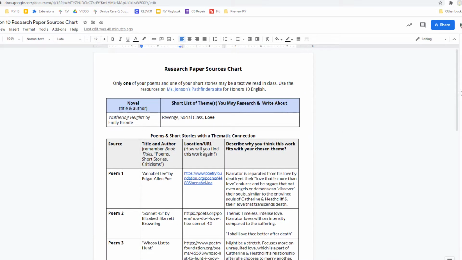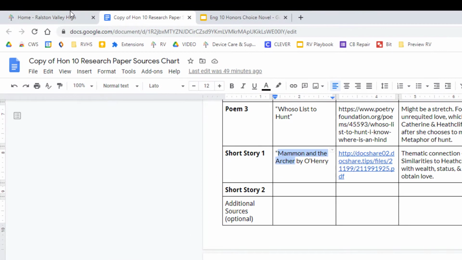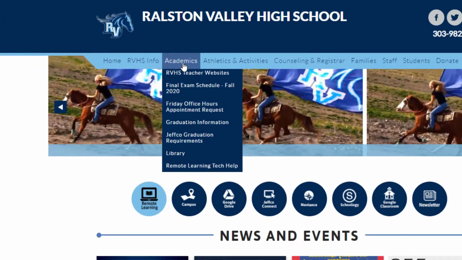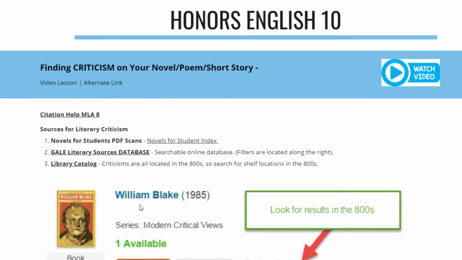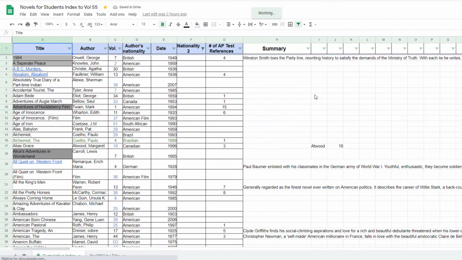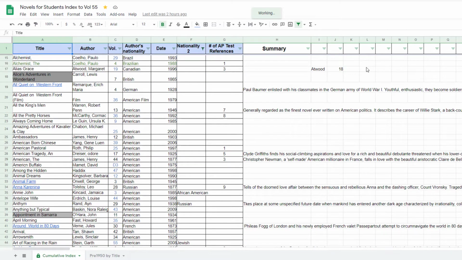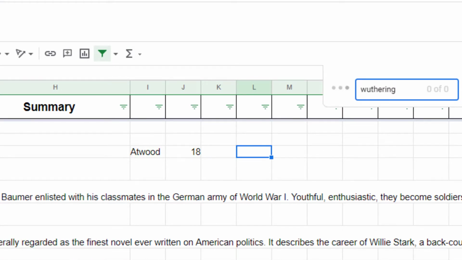First, get your research paper sources chart open and get to the Library Honors English 10 Pathfinder. There are 3 main places where you can find literary criticisms. First, pull up the chapter from Novels for Students for your novel. You can find this on the Novels for Students index. Scroll to find your title, or use Ctrl F on your keyboard to bring up a search window.